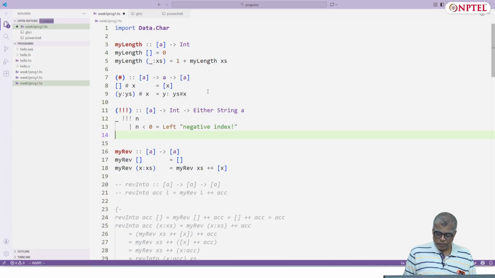And empty list bang bang bang anything, we'll say is Left index too large.